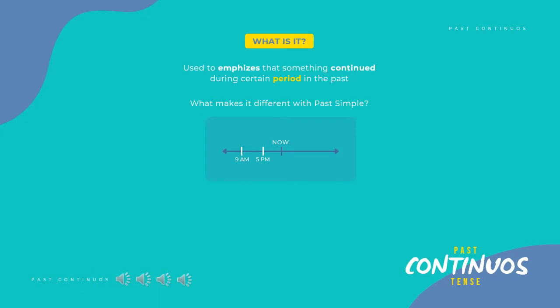If I say I started work at 9 a.m., that means I use past simple. Likewise, when I say I stopped work at 5 p.m. But when I say I was working from 9 a.m. to 5 p.m., that means I use past continuous.